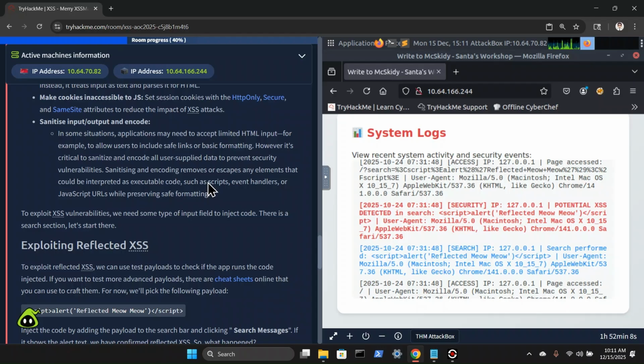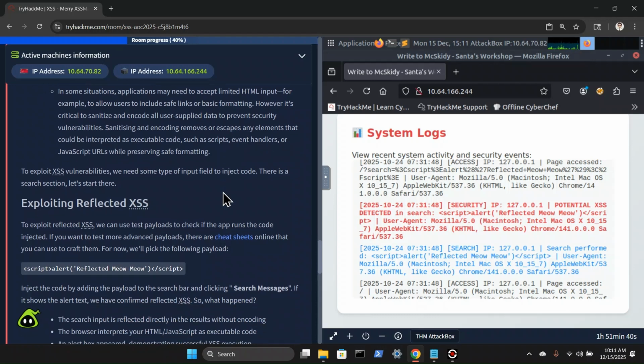So in some situations, applications may need to accept limited HTML input, for example, to allow users to include safe links or basic formatting. However, it's critical to sanitize and encode all user-supplied data to prevent security vulnerabilities. Sanitizing and encoding removes or escapes any elements that could be interpreted as executable code, such as scripts, event handlers, and JavaScript URLs, while preserving safe formatting.